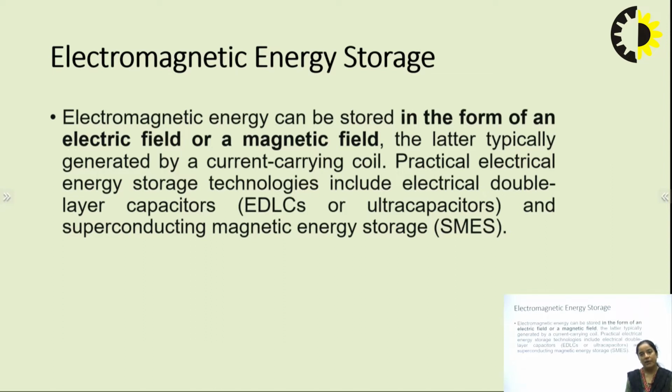Those are passive devices, but they store energy. From our previous knowledge, the energy stored over a capacitor is half C V square, and the energy stored over an inductor is half L i square. These things will be discussed in detail in today's lecture.